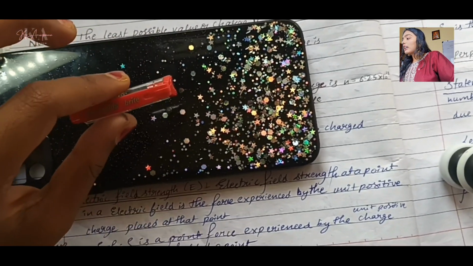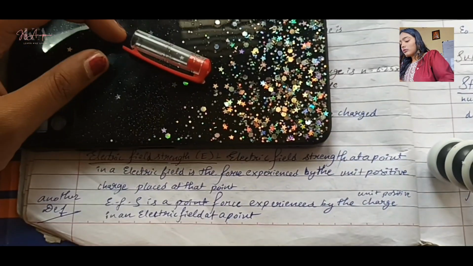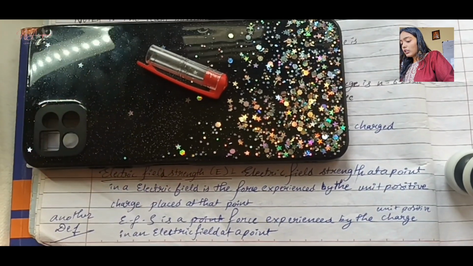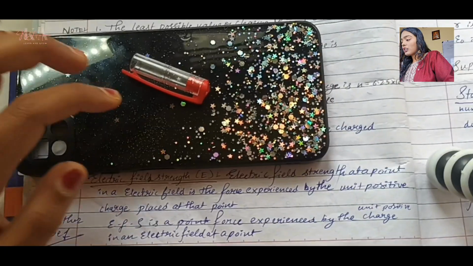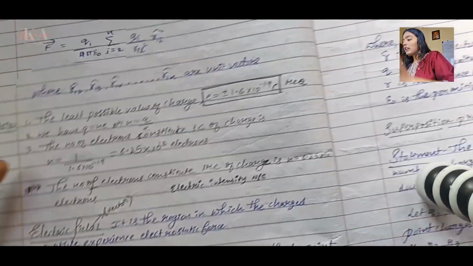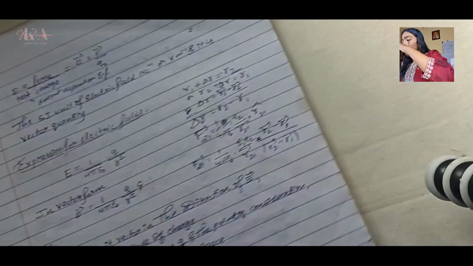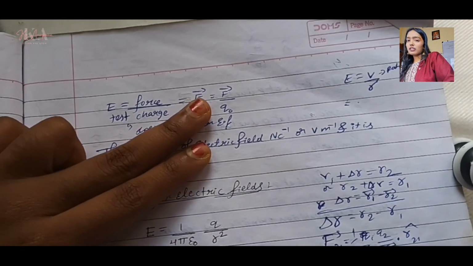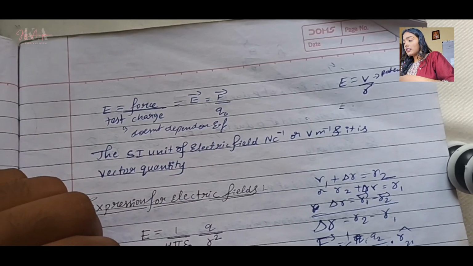Understood? So again I will show you in a visual way. If I place a charge here, and the force experienced by a unit positive charge, this one is the unit positive charge. The force experienced by that in an electric field, this is an electric field, is called electric field strength. It is how much force it experiences.